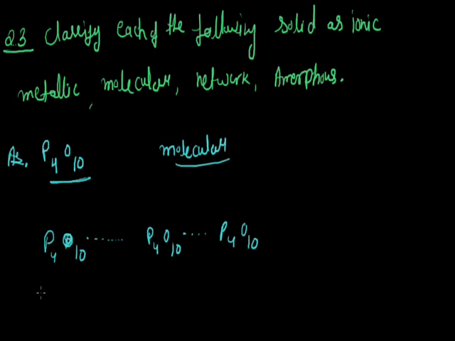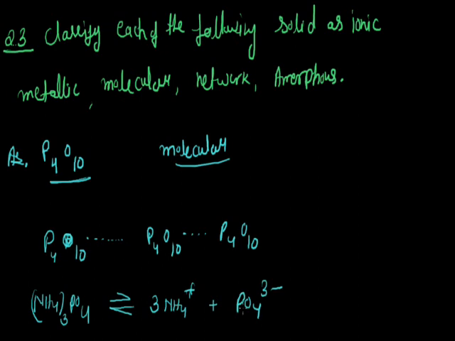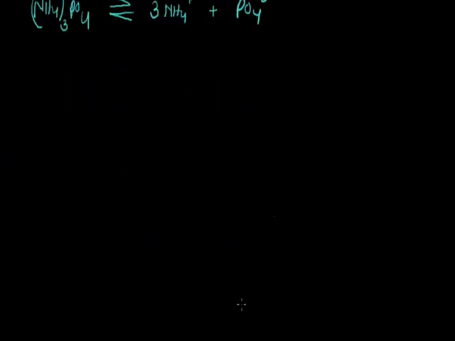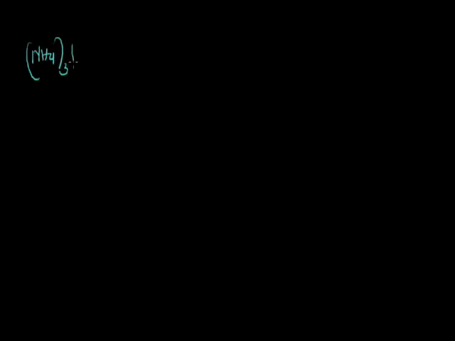Now the second one is ammonium phosphate, (NH4)3PO4. Ammonium phosphate is an ionic compound that gives the ammonium ion and the phosphate anion. Its constituent particles are ions, so it's an ionic solid.